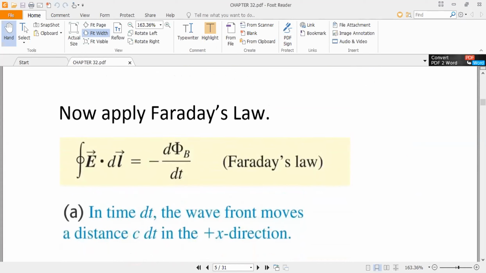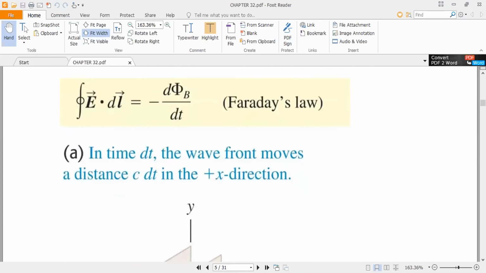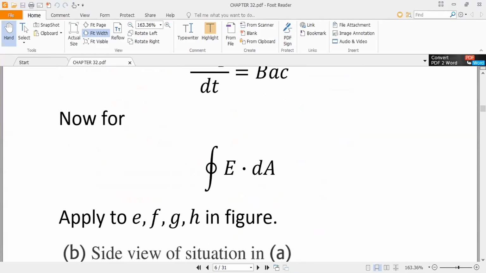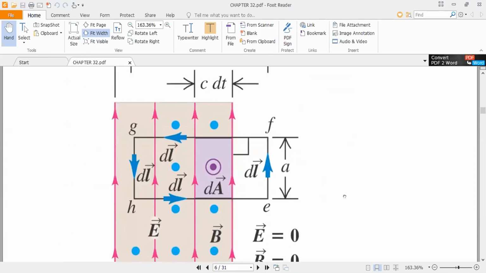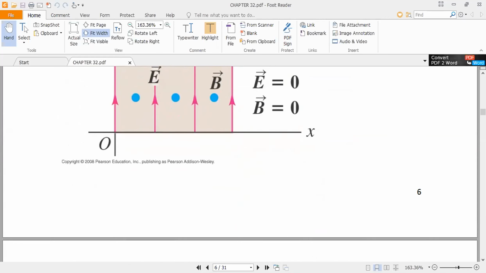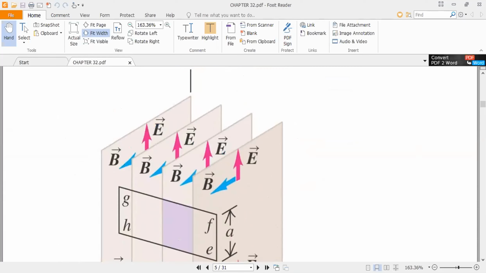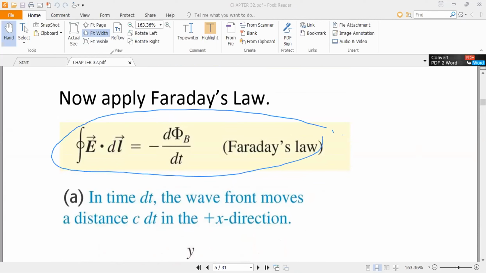So we can now apply Faraday's law, and another law, that is Ampere's law. So now we will calculate the speed of light. We will use both these laws. One is Faraday's law. Now our topic is speed of light.